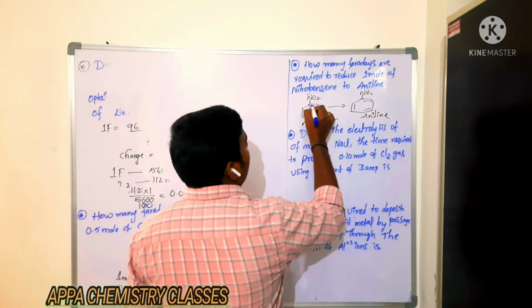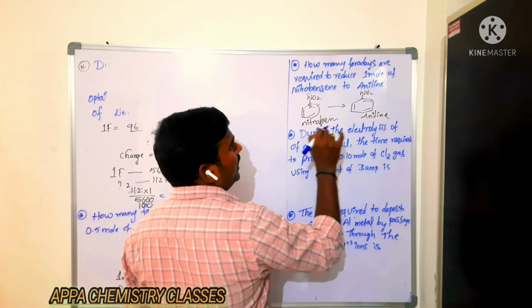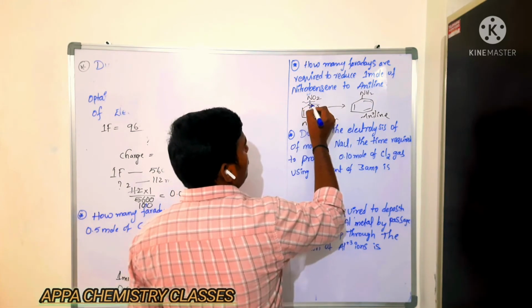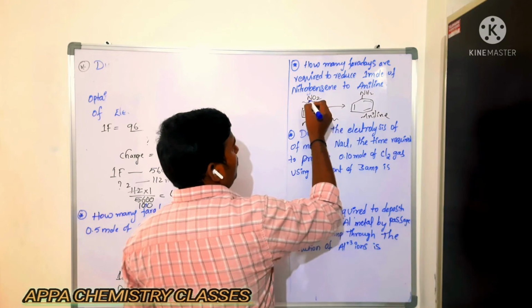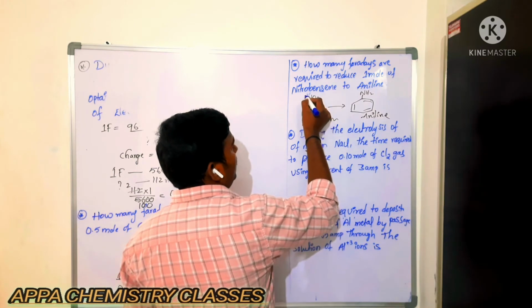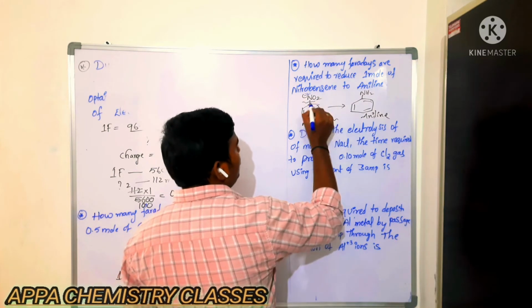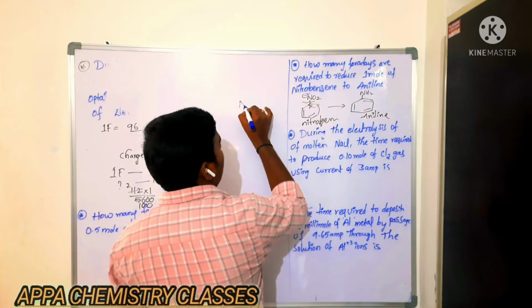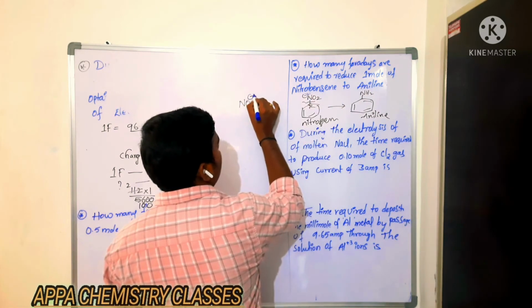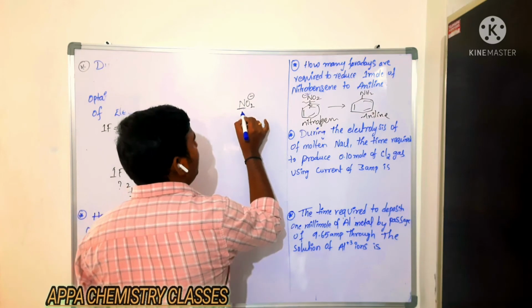Now, it will not simply dissociate heterolytically, but we are just imagining. With respect to electronegativity, carbon is less electronegative and nitrogen is more electronegative. Nitrogen gets the minus charge, that is NO2 minus we are getting. So what is the oxidation state of this nitrogen?